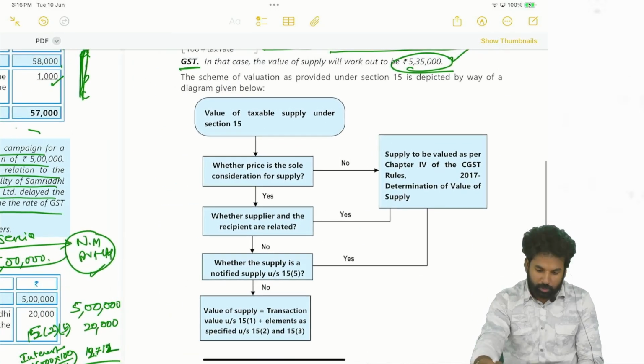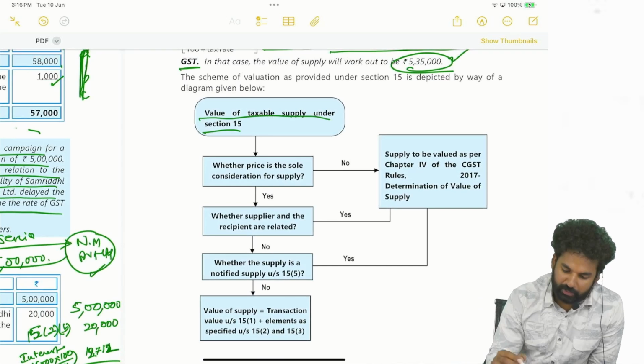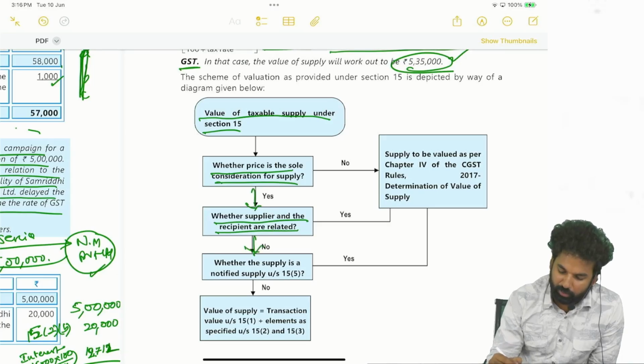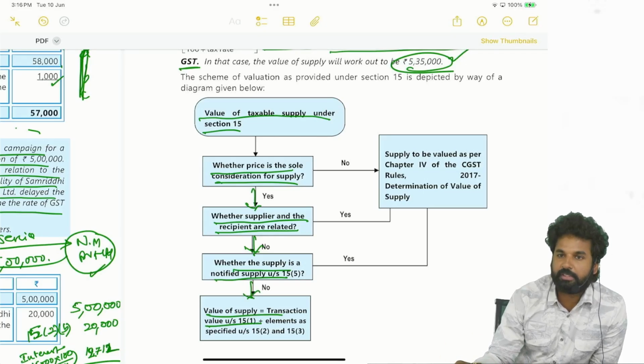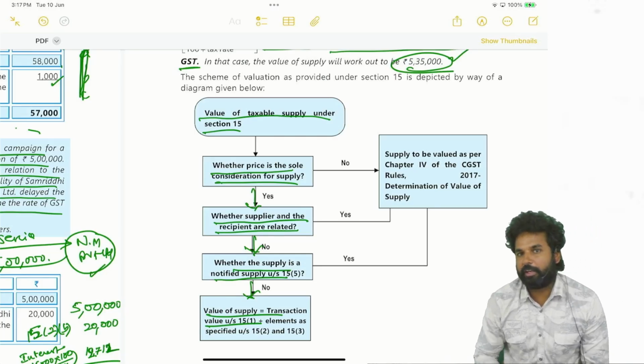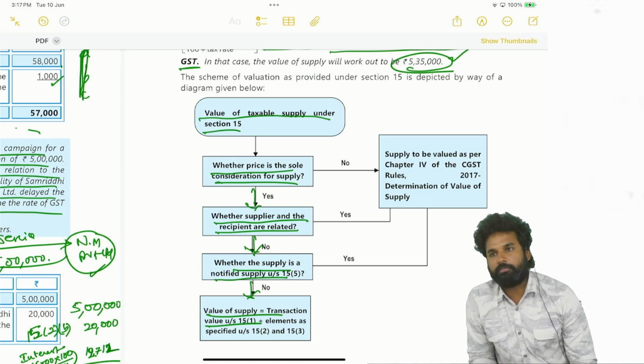Okay. Right, value of taxable supply under section 15: whether the price is the sole consideration for supply. If yes, whether the supplier and the recipient are related. If no, whether the supply is notified under section 15(5). If no, then value of the supply equals transaction value, plus 15(2) elements. 15(2) elements means taxes other than GST, amounts paid by the recipient, incidental expenses, subsidy directly linked to the price but not given by the government.